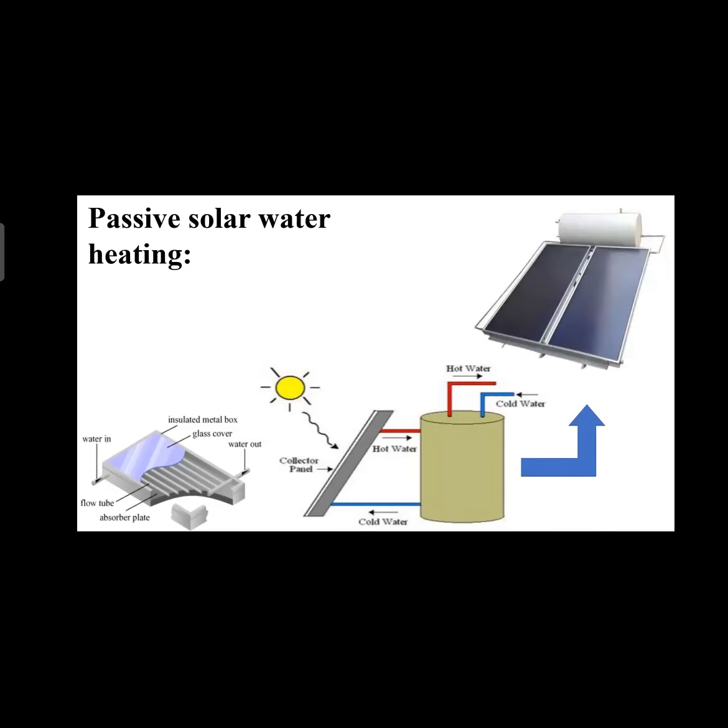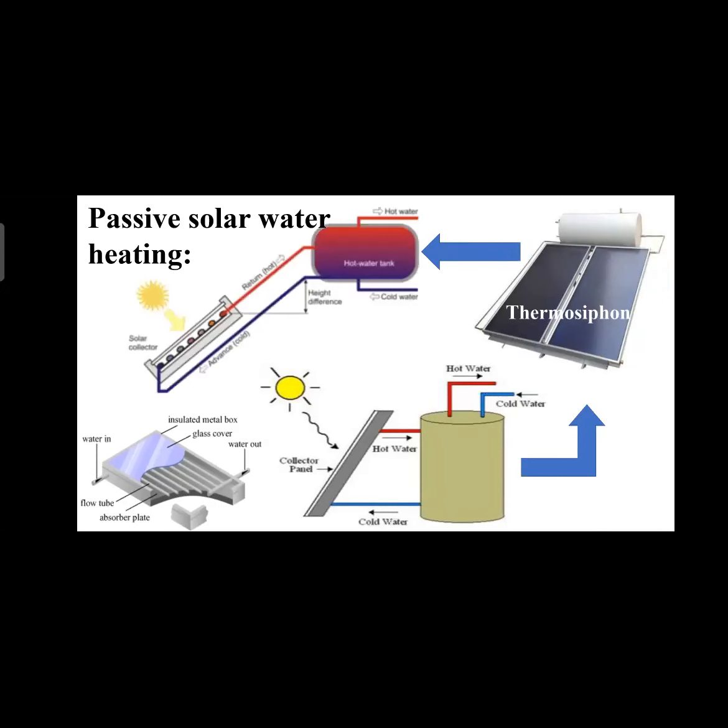So this is a passive solar water heating device, and its name is thermosiphon. And this is how a thermosiphon works. It works similarly to the process I have discussed in the picture below. We can see that the cold water inlet goes into the solar collector, and in the solar collector the water circulates, and the hot water outlet gets out, and we get hot water.